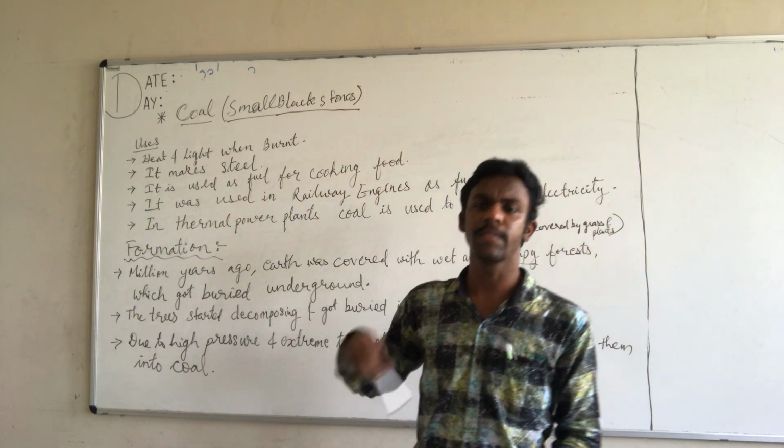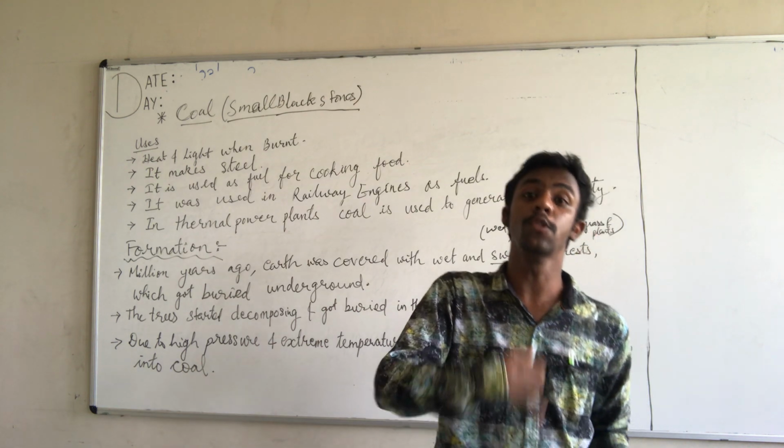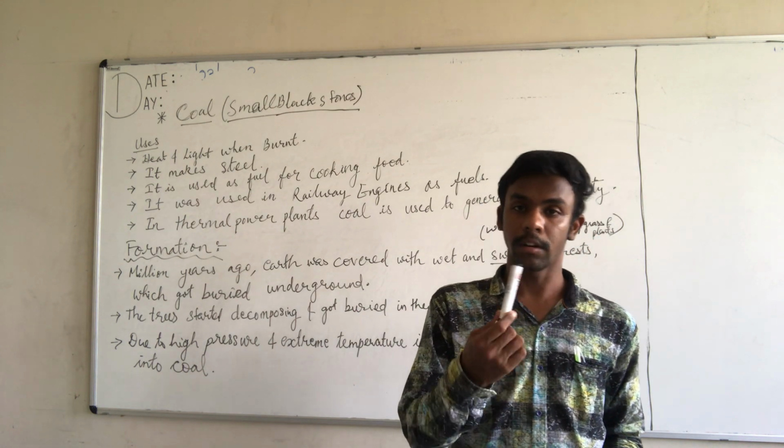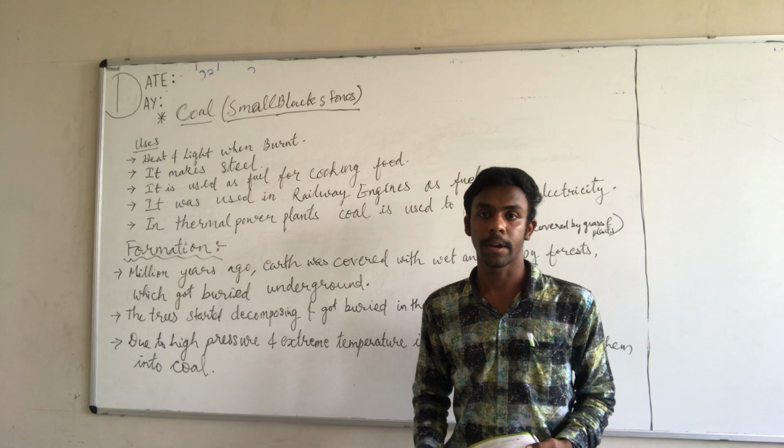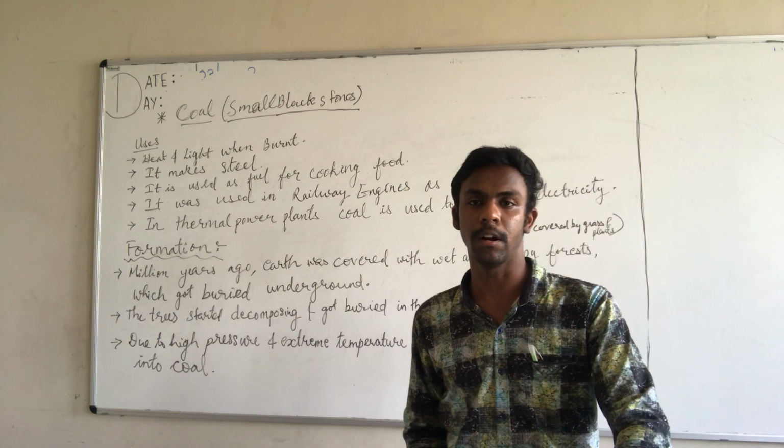This process just went on. When the trees got buried, new trees grew up, and then again the same process took place.